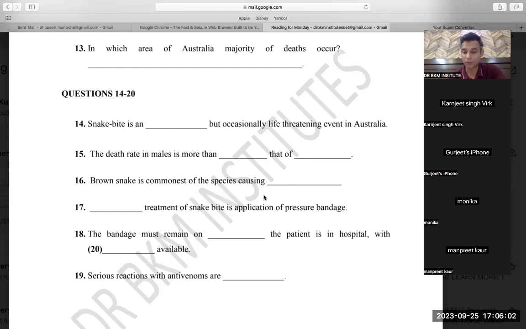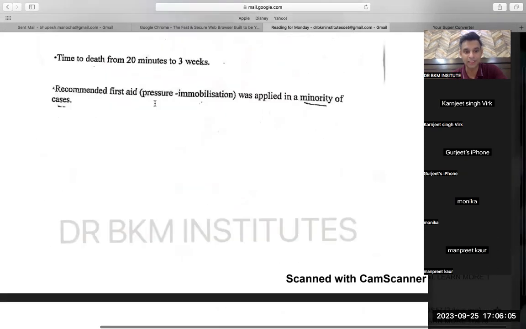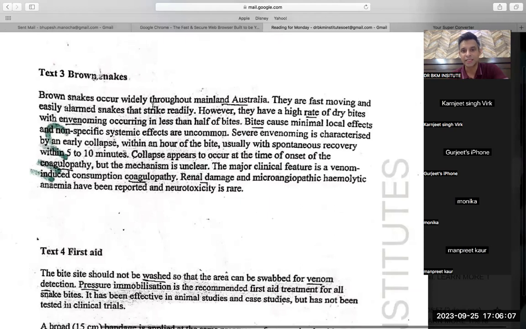So when I went to this question, obviously I will go to part C, because that talks about brown snakes. Then it was given that severe envenoming is characterized, this collapse appears to occur at the time of coagulopathy. Then this was given, the major clinical feature is venom induced consumption coagulopathy. I cannot fit in 4 words, so I will try to write 2 or 3 words. Then I thought, but this is a hyphen, if you will see. So if there is a hyphen, then these 4 words become 3. Now I can fit in 3 words.